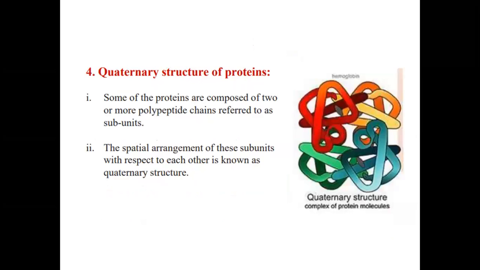This is for the quaternary structure of protein. A more complex structure, with more looping, or what we can say more coiling, takes place in the structure of the protein. Some of the proteins are composed of two or more polypeptide chains, and they are referred to as subunits. And the spatial arrangement of these subunits with respect to each other is known as the quaternary structure. So more looping, more coiling takes place in the quaternary structure.